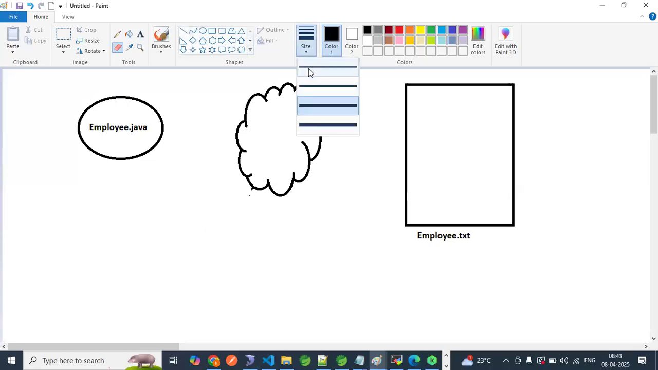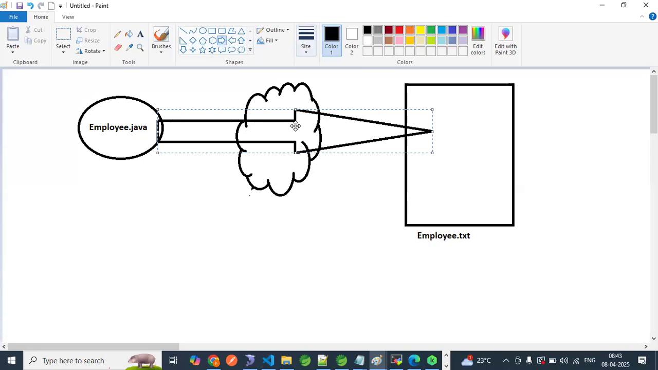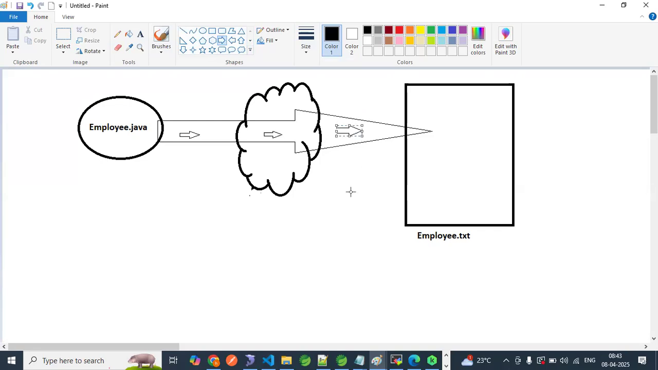Now what will happen over the network? This data will move, and a new object's data will be moved here, right? So this is nothing but serialization. But how can we achieve this?